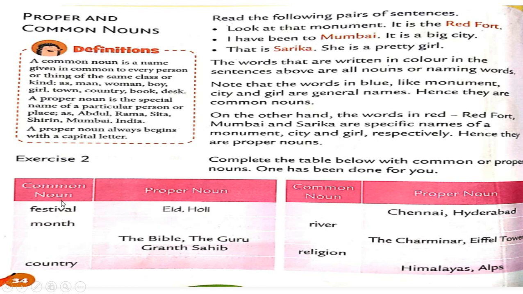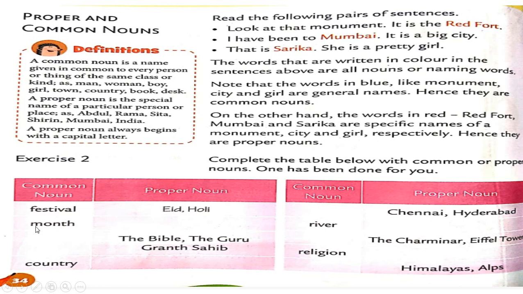This is the column of common noun and this one is the column of proper noun. See here, festival. This word festival is a common noun. So what is the proper noun for this word festival? There are so many festivals, right? Eid, Holi, Janmashtami, Raksha Bandhan. So here you can write any name of a particular festival and this will be a proper noun.